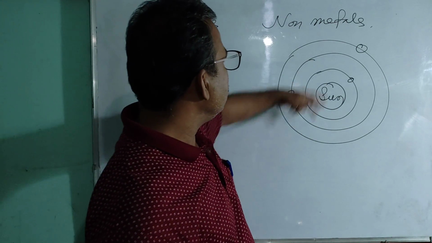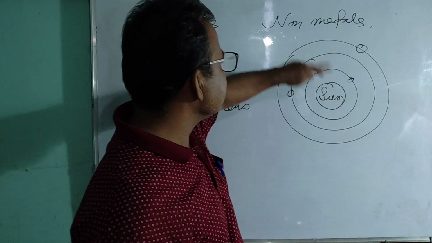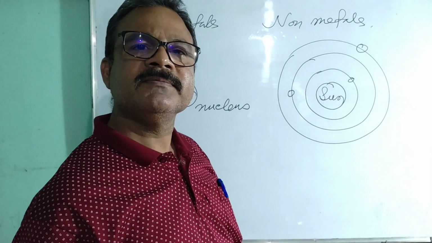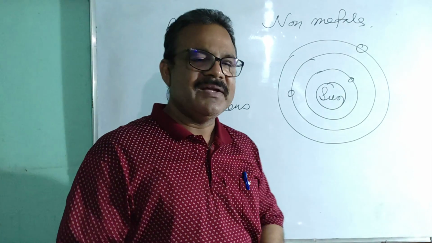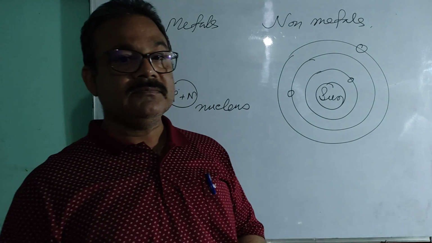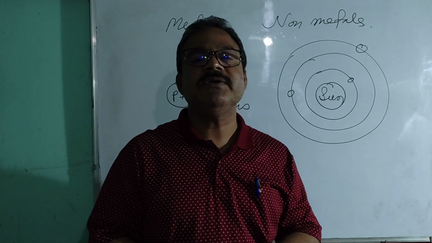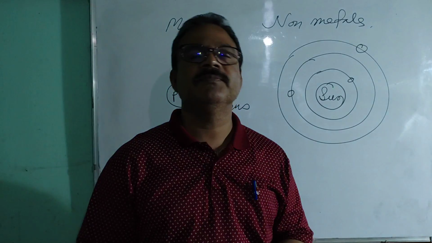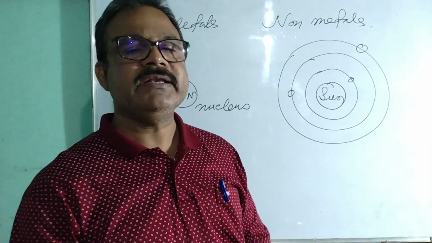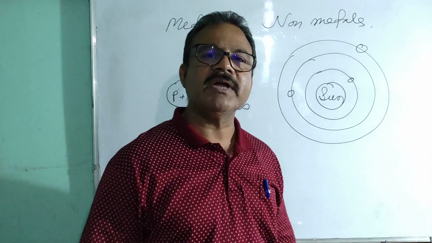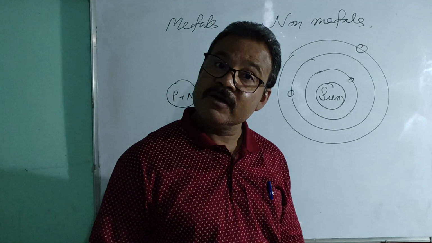Do you know why the planets and satellites revolve around the sun? There is a force of attraction between any two objects of the universe, known as universal gravitational force.